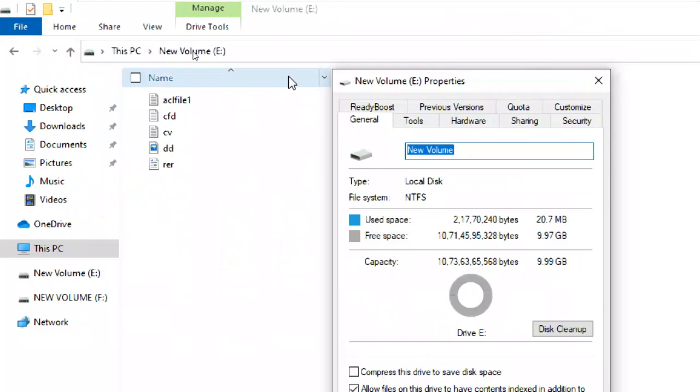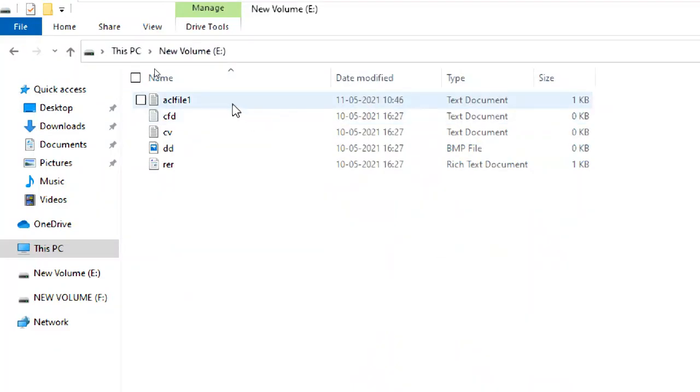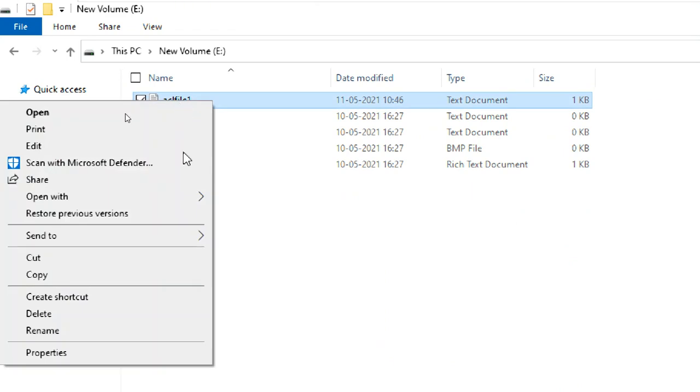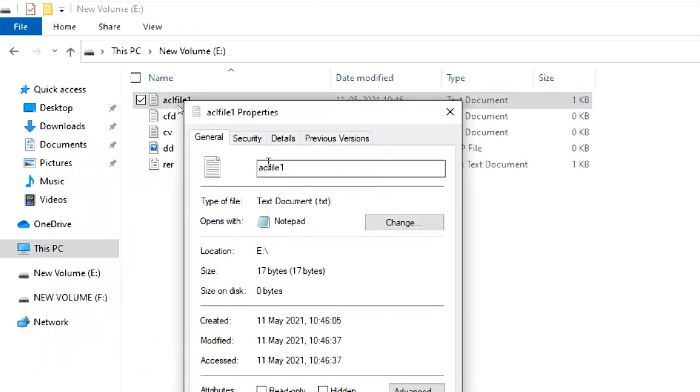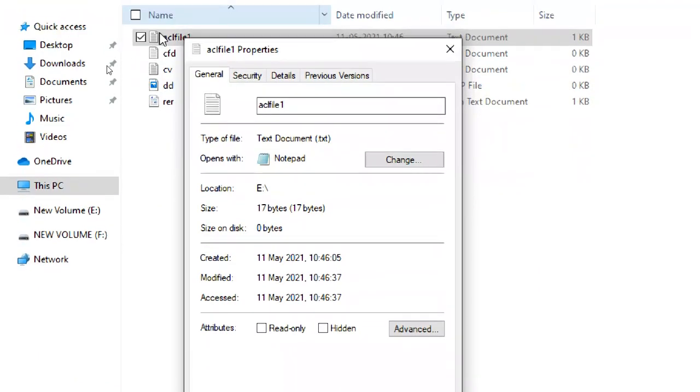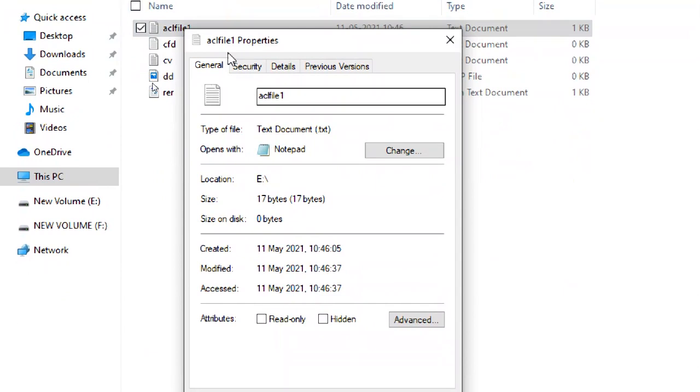Like, some people just right click and go to properties. See, look at that one. I went to the ACL file one, right click and properties. Now ACL file one properties are open. Okay, because this automatically shows the check mark. Now this is ACL file one properties.